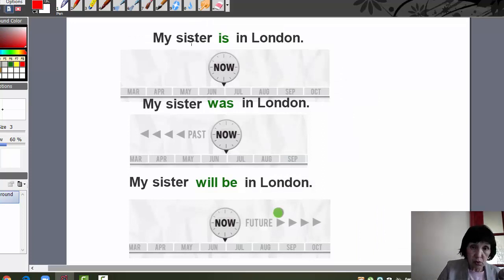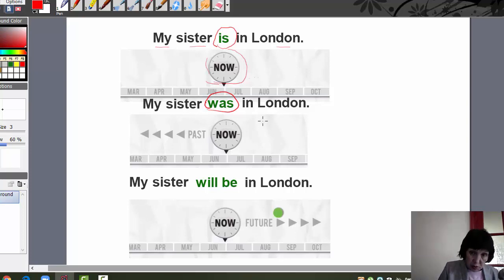So let's look at this one. My sister is in London. It talks about now. You see, it talks about now. My sister is in London now. This is a present tense. By simply changing the verb, we are talking about the past. Here you see we changed is to was. My sister was in London.